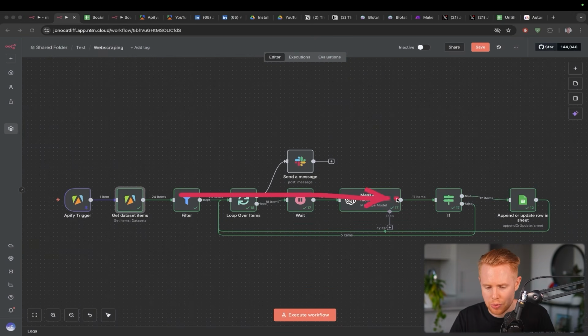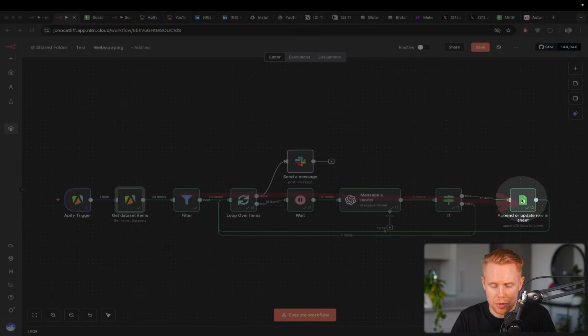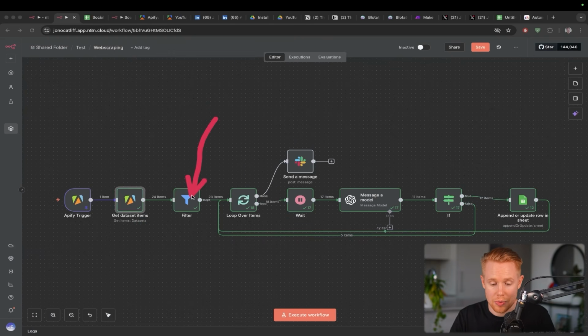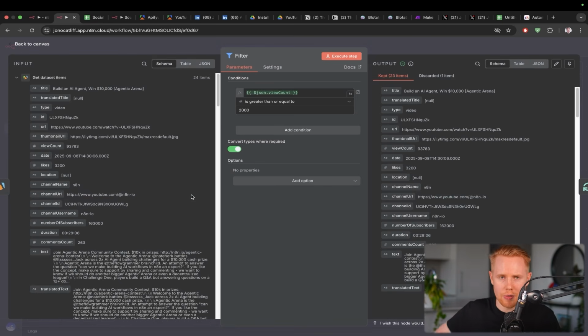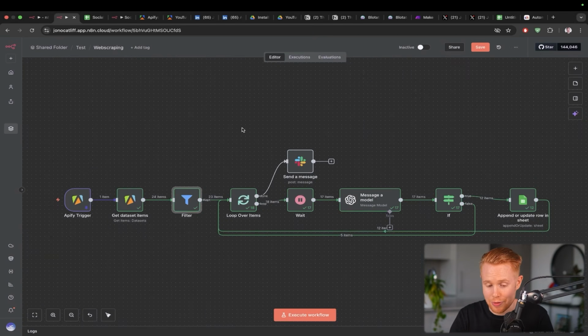Now, the rest of this process is just filtering out low quality videos that we wouldn't be interested in drawing inspiration from and only posting the high quality videos inside this Google spreadsheet. So the first thing is we have this filter. You can define this however you want, but for me, what I said is that every video has to have at least 2,000 views. If it doesn't, let's say it has 1 view or 2 views, I'm not interested in even looking at it.